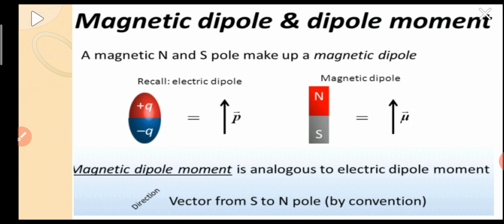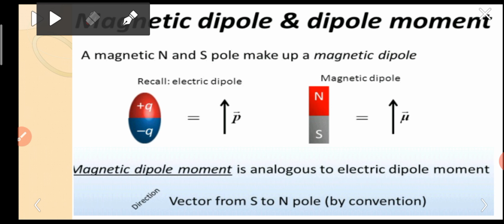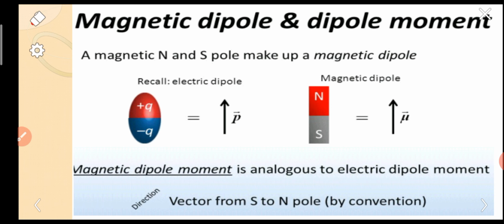Next comes the magnetic dipole and dipole moment. This is the north pole, this is the south pole. Actually, the field lines inside go from south to north. This is represented by an arrow. Generally the magnetic moment is represented by mu, and as it is a vector, we write a bar on it.